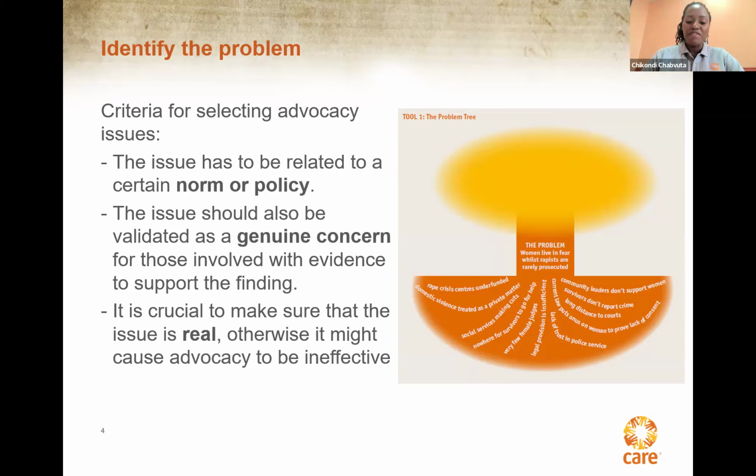It can also help you inform your theory of change, what it is that will happen, not to mention the key messages and the arguments you use to communicate your policy ask. So it is really important that you clearly identify your problem, because this will be your guide into the next steps.